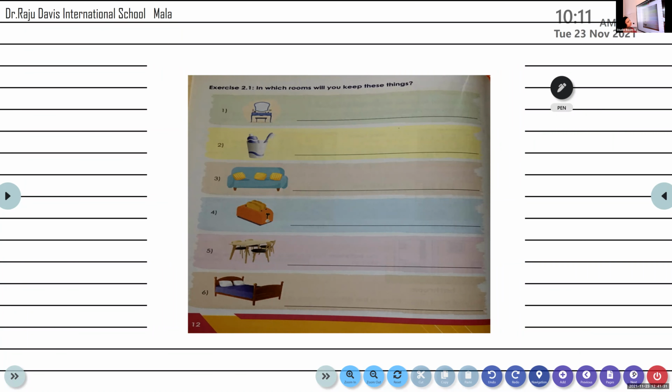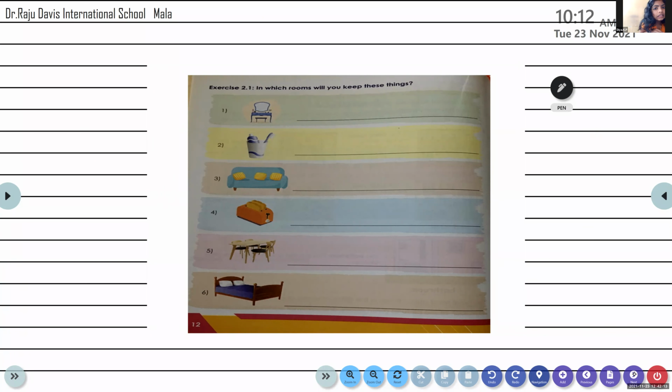Yes, Dia. Identify the thing and tell me in which room is it kept. Ma'am, which page? Page number 12, my dear. 12, the next page. Okay, ma'am. What is it and tell me in which room is it kept. Give me the answer. First one. Ah, yes, the first one. Identify it. What is it?